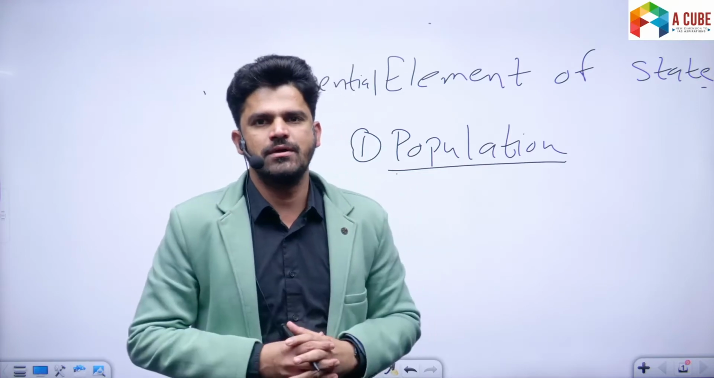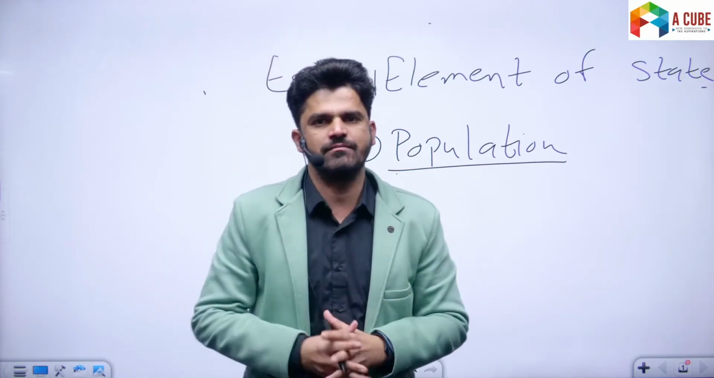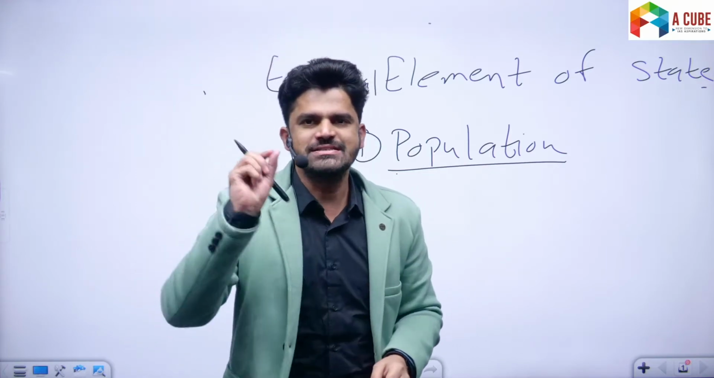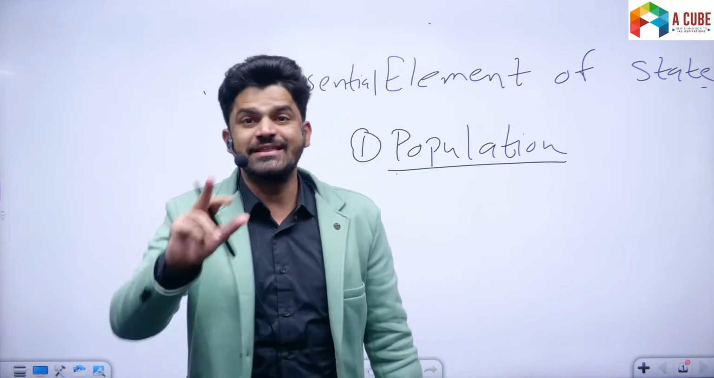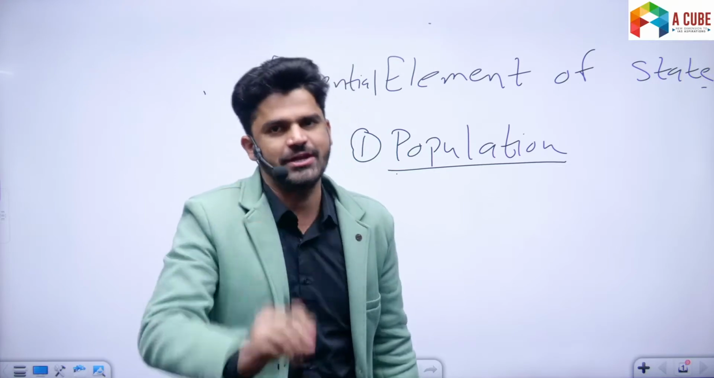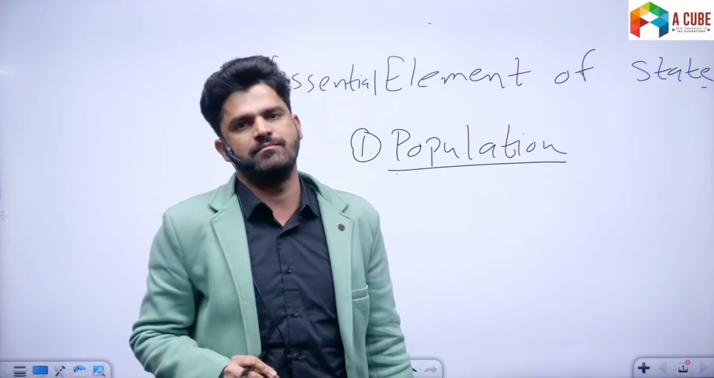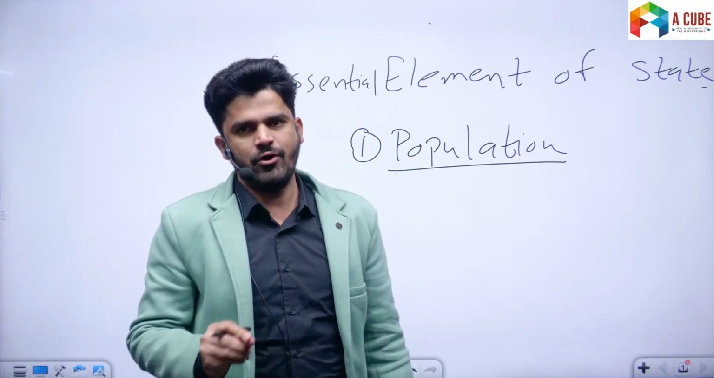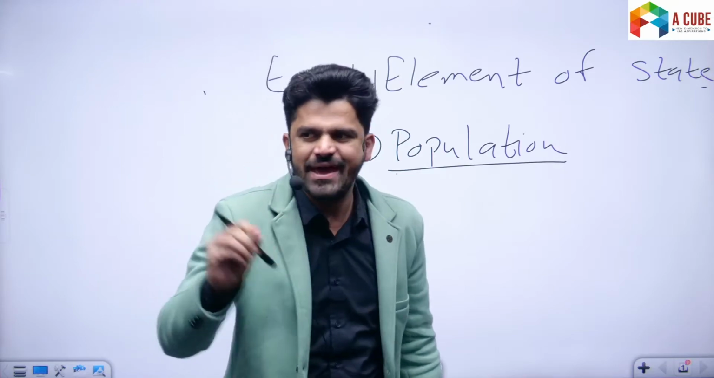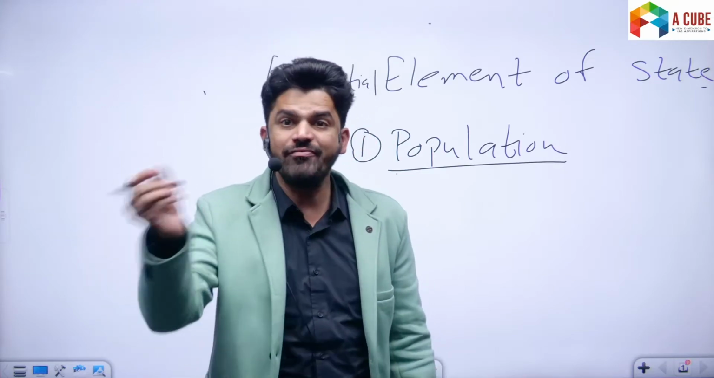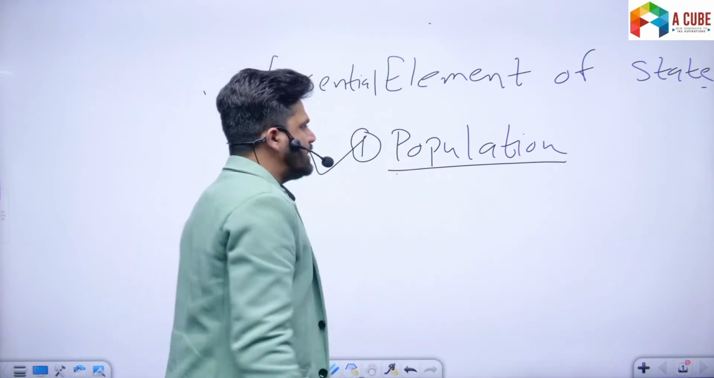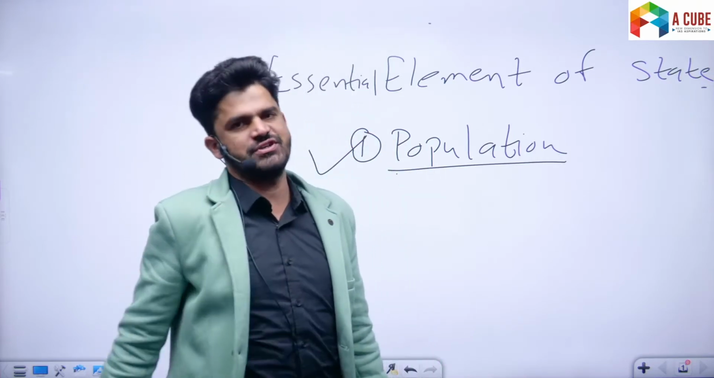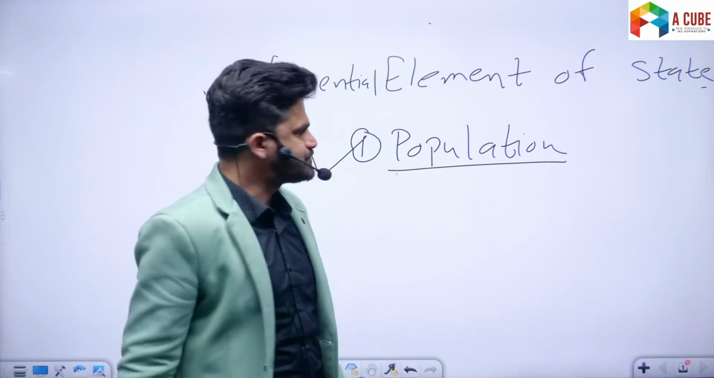For example, Antarctica is not a state. Why? Because a sizable human population does not live there. That's why it cannot be called a state in the strict sense of the term. All right? So it is the people who make the state and not the other way around. Understand this. So population is an inseparable element of state.